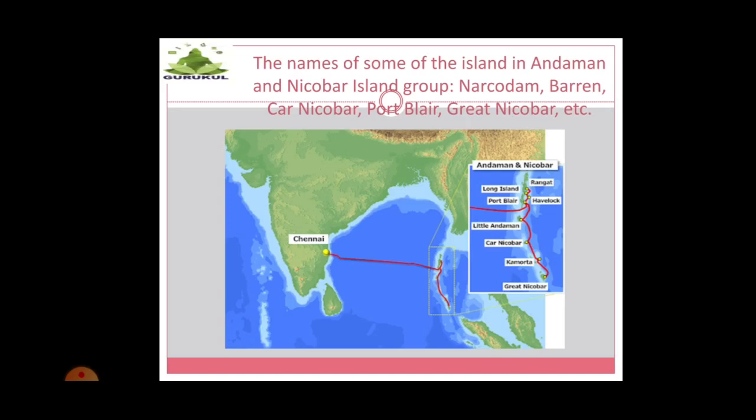Big trees, a big stretch of trees. It's called mangroves, which mostly grows in the creek region. Andaman and Nicobar Islands, a Union Territory of India, consisting of two groups of islands at the southern edge of the Bay of Bengal. The peaks of the submerged mountain ranges, the Andaman Islands and their neighbor to the south, the Nicobar Islands, form an arc stretching southward for around 620 miles, meaning 1000 kilometers, between Myanmar and